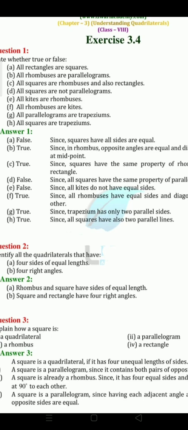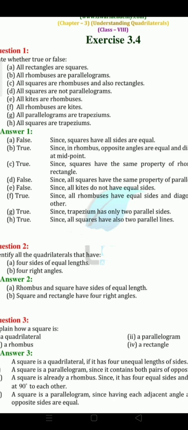All squares are trapeziums. Now kids, in a square all sides are equal. In a trapezium all sides are not equal. But one thing is there, in a trapezium, one pair of opposite sides is parallel, and in a square, both pairs of opposite sides are parallel.